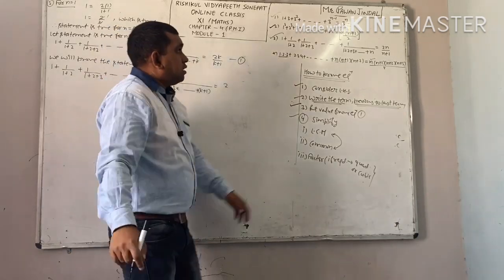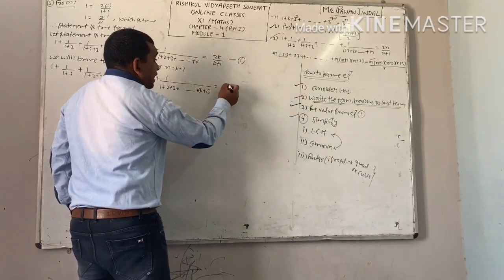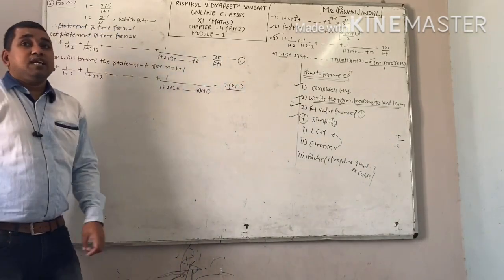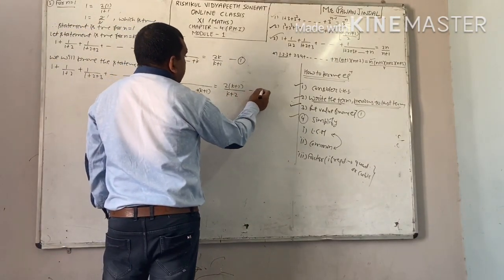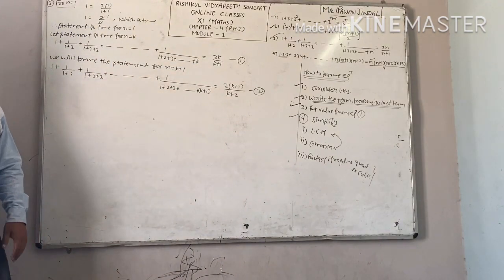Here 2 is multiplied with n and you are putting n equal to k plus 1. Therefore this 2 will be multiplied with k plus 1, and in denominator you will get k plus 1 plus 1, that is k plus 2. Now we have to prove this equation number 2.